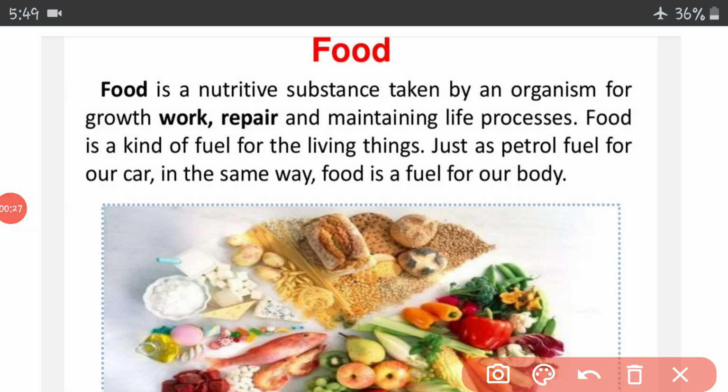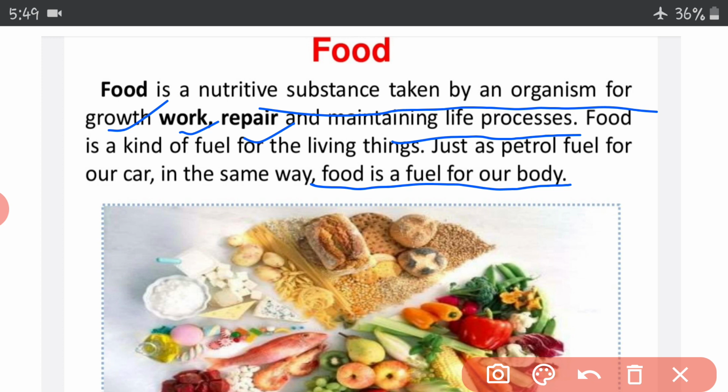Food is a nutritive substance taken by an organism for growth, repair, work, and maintaining different life processes in our body. In one line, we can say that food acts as a fuel for our body, just as petrol or diesel acts as a fuel for a car or different vehicles. In the same way, our body gets energy to do work from food only. So food is a basic necessity for everyone.